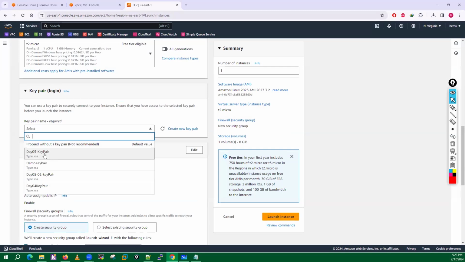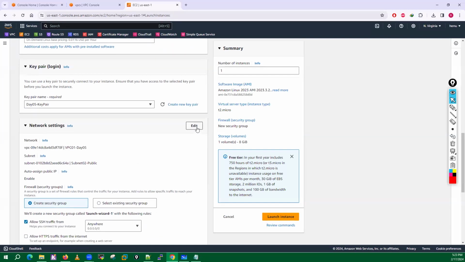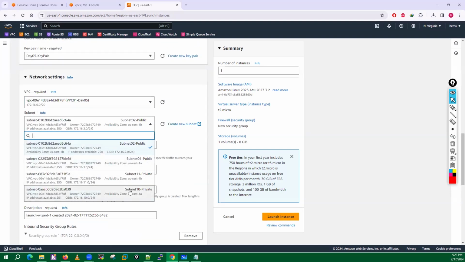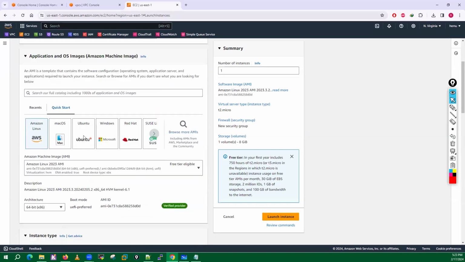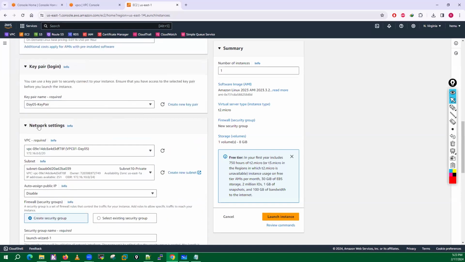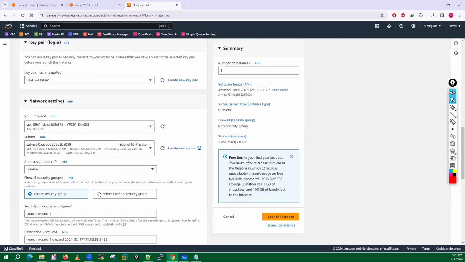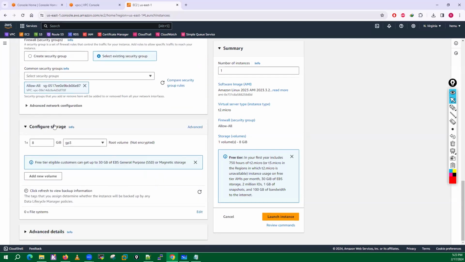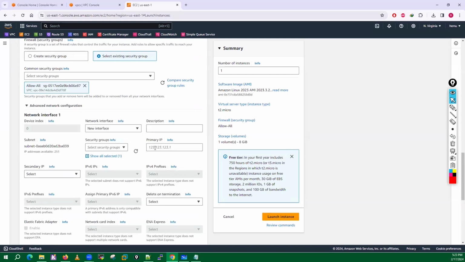Select key pair, and the key pair I want to use is day 5. This day 502 I am just using on one of the VMs, which is private VM4. Just remember, okay, because I want to show you something, because people have a little bit of confusion over there, right? I'll go here and select a subnet, which is 10. Allow all traffic, because we know security groups, so I'm just going with allow all. And here I want to use the 172.16.10.100 IP. Go here and just launch this VM.